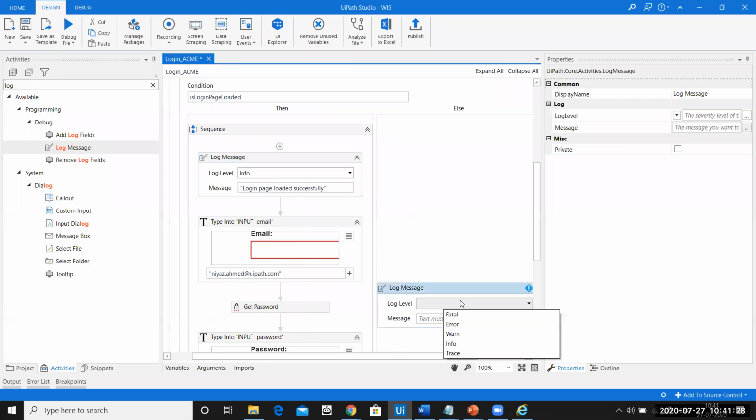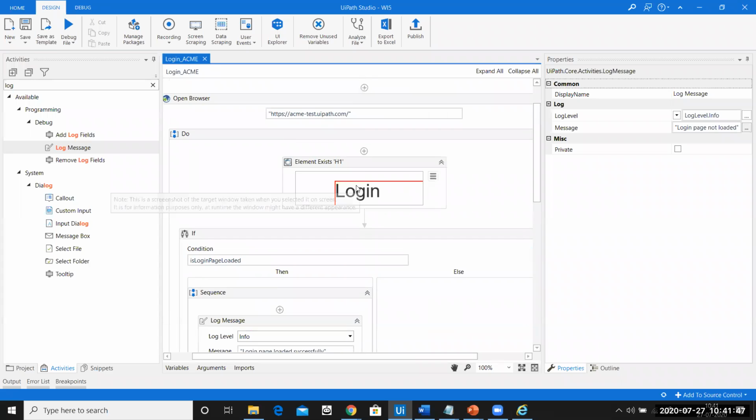Perfect. I'll use the same kind of information in the else part. Over here, I will say login page unsuccessful or login page not loaded. Whatever you want, you can write it over here.